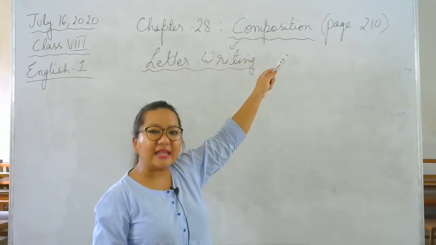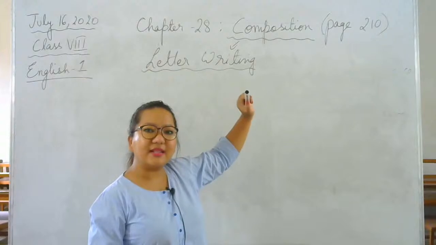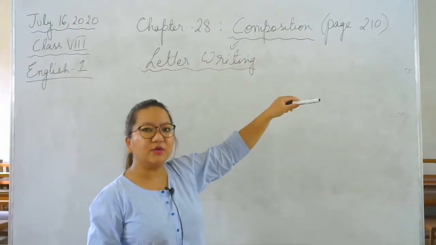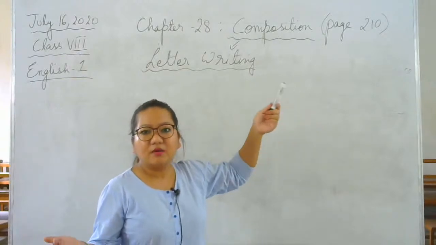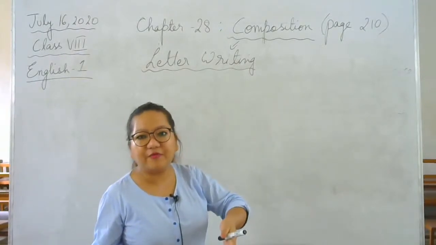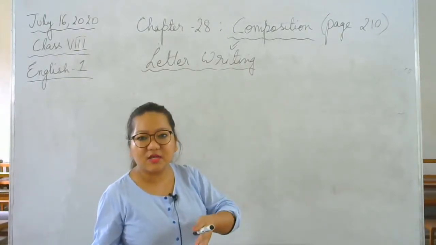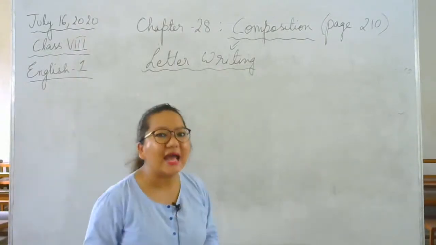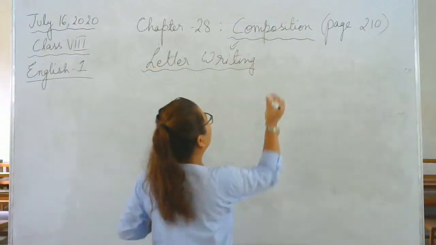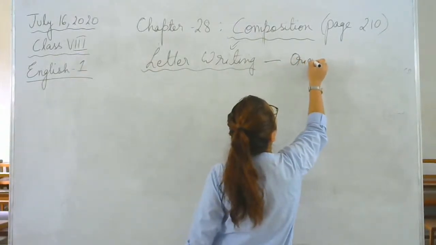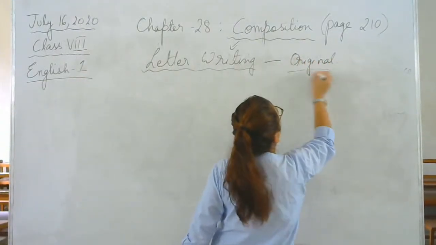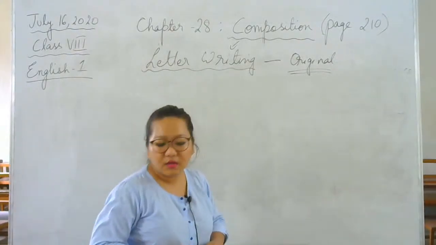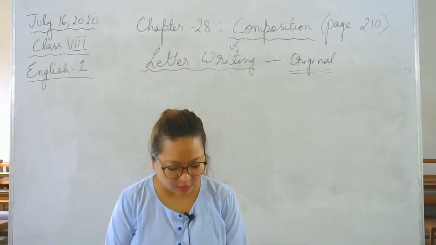So you cannot write the same letter that Abir wrote. You cannot write the same letter that Shristi wrote. You cannot write the same letter that your friends wrote. Chusrang cannot copy from others. Why? Because it is not his composition. So even in letter writing, it has to be original. Let me write this down for you. Original. You have to write it originally on your own. You cannot write a copy paste thing.